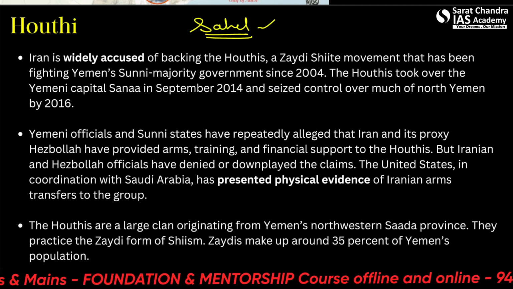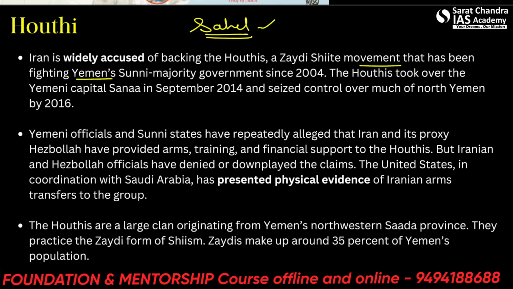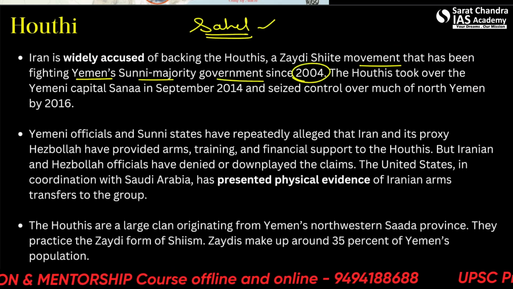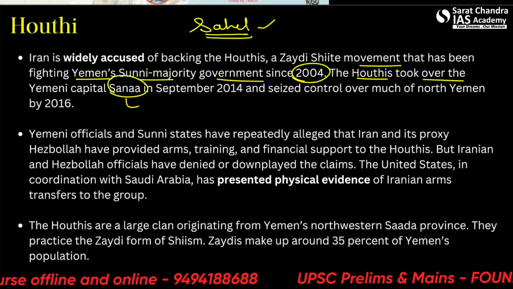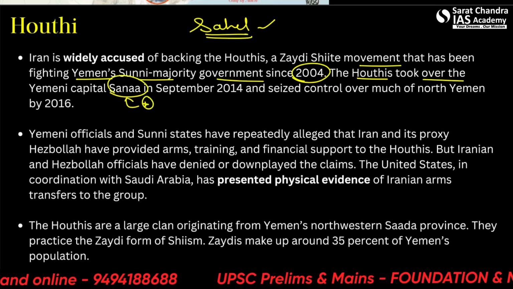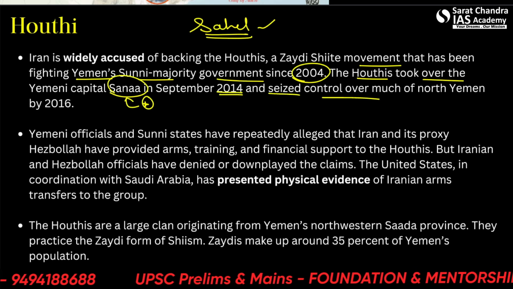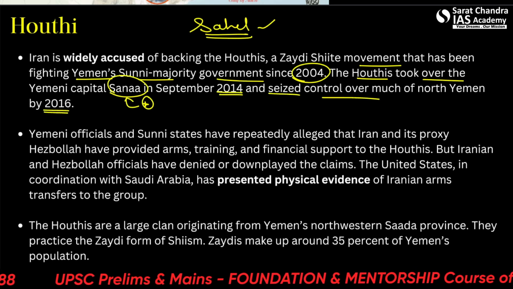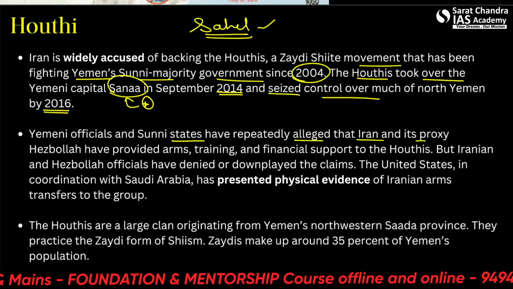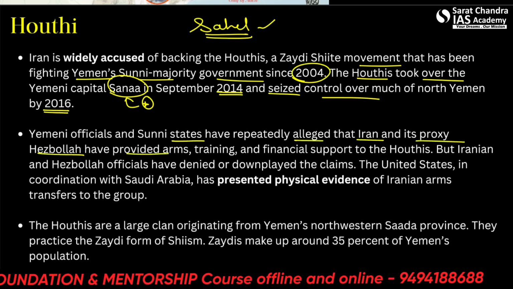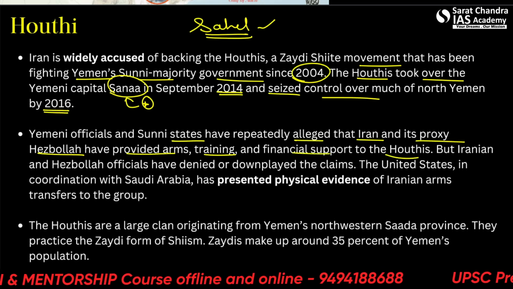So Houthis are a Shiite movement that has been fighting Yemen's Sunni majority government since 2004. The Houthis took over the Yemeni capital Sana'a. This Sana'a is important. In September 2014, and they seized control over much of North Yemen by 2016. Yemeni officials and Sunni states have repeatedly alleged that Iran and its proxy Hezbollah have provided arms, training and financial support to the Houthis.